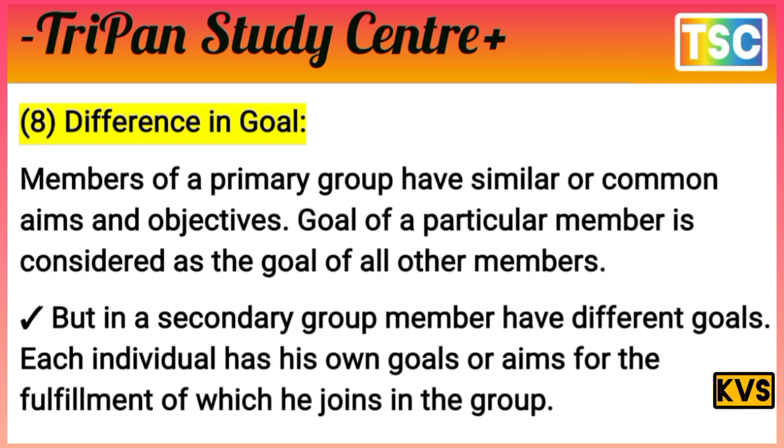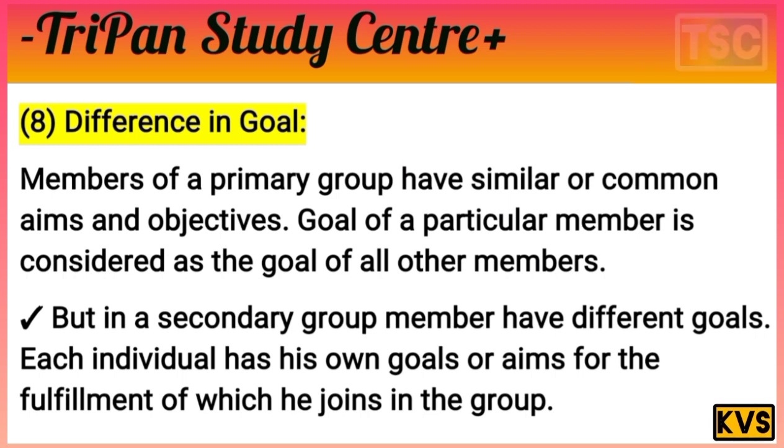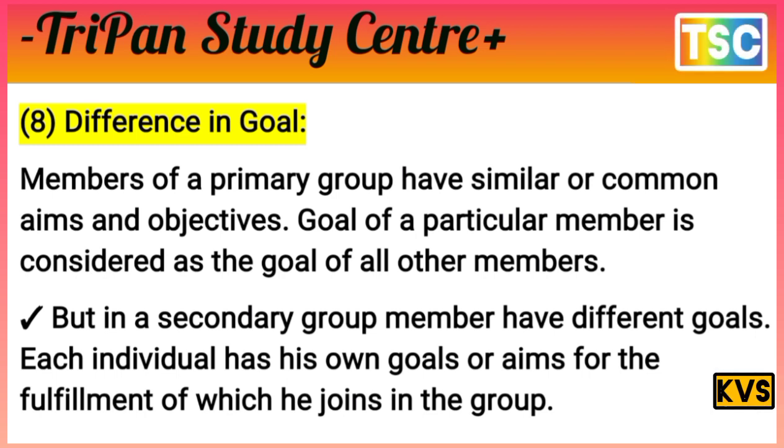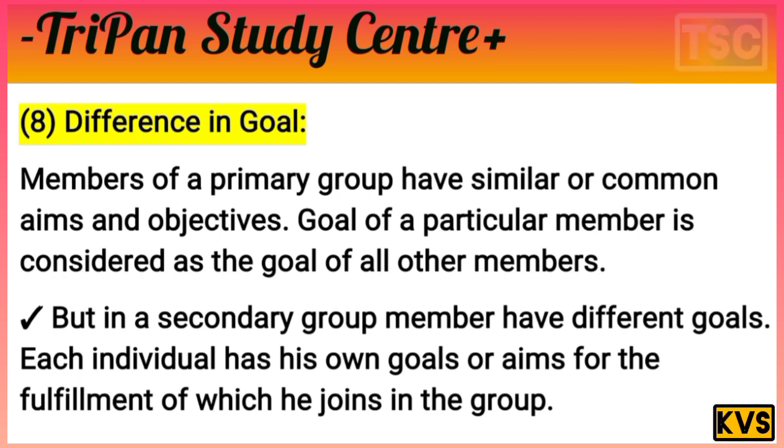But in a secondary group, members have different goals. Each individual has his own goal or aim, the fulfillment of which is the reason for joining the group. In a secondary group, each individual has his own goal, but in a primary group the goal of a particular member is considered as the goal of all the members.